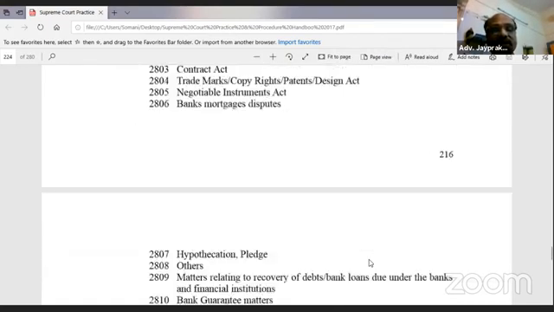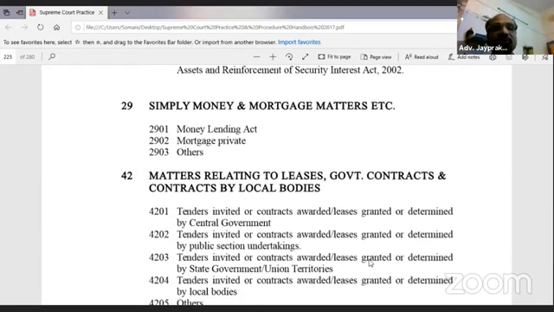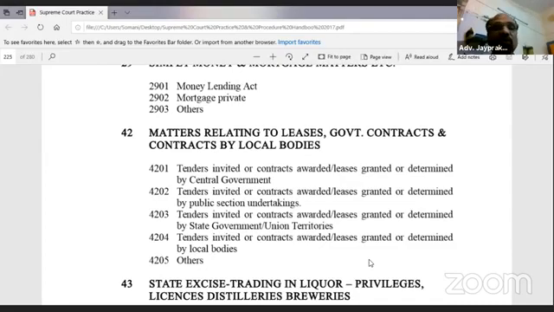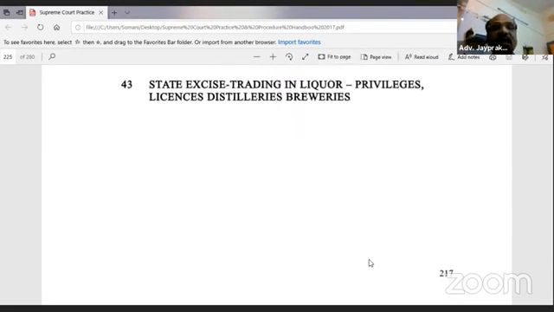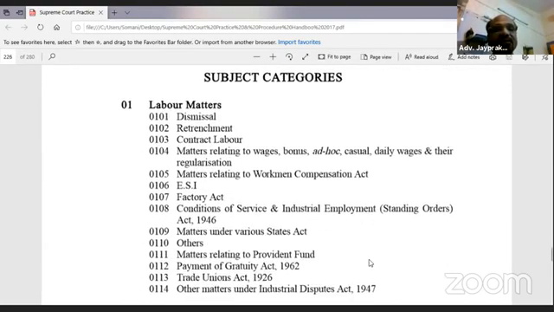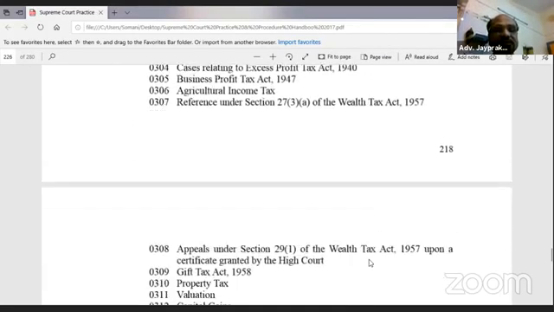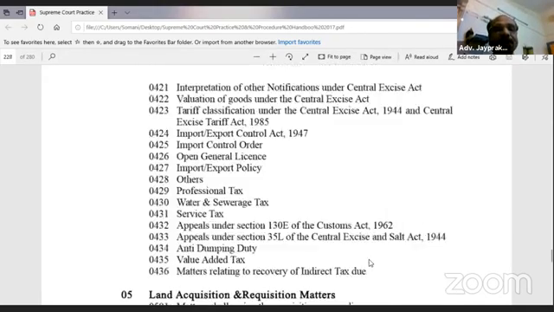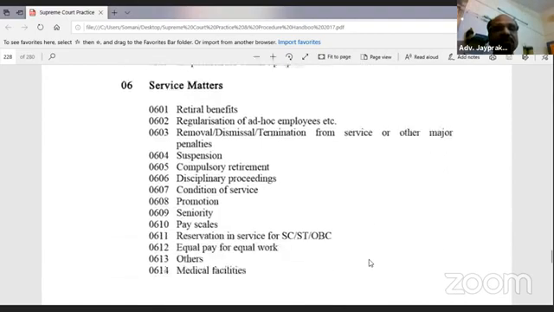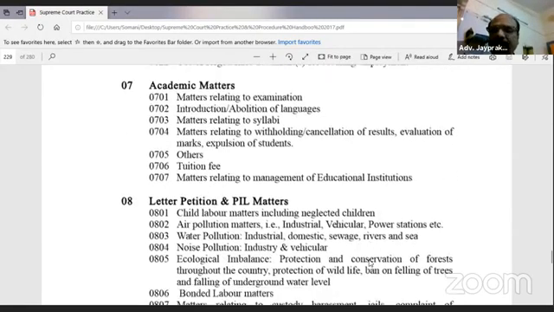Arbitration matters, these categories. Then simple money matters, mortgage matters, matters related to leases, government contracts, contractors of local bodies, state excise, trading, liquor, these matters. Subject categories: labor matters, rent act matters, direct tax matters, land acquisition, requisition, service matters, academic matters. We have to handle all the matters.